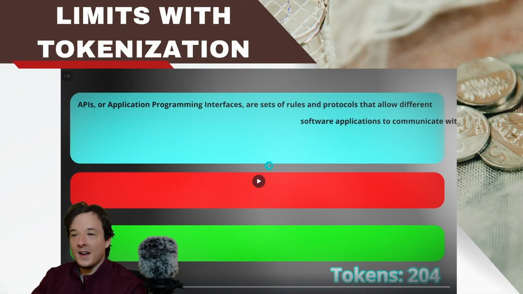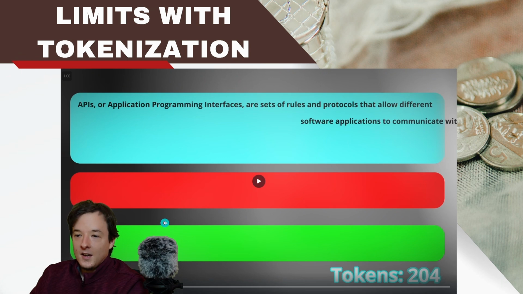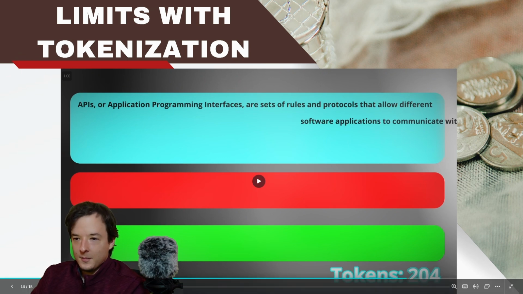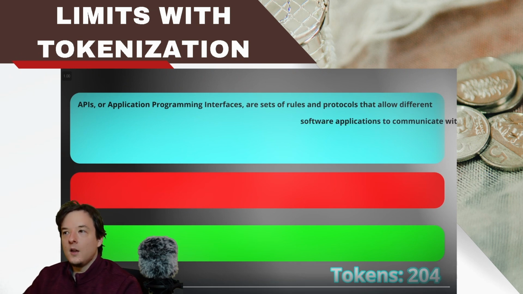Okay, but real quick, I just want to show you this animation that I made. I was really proud of it. Hopefully it's a little bit helpful to you. What's going on is it's showing the limits of tokenization, and it's a visual representation of what's going on in my code. So anyways, I'll just let it play for a bit.